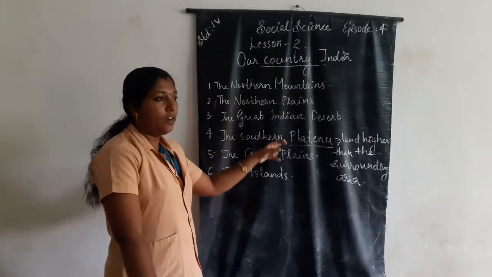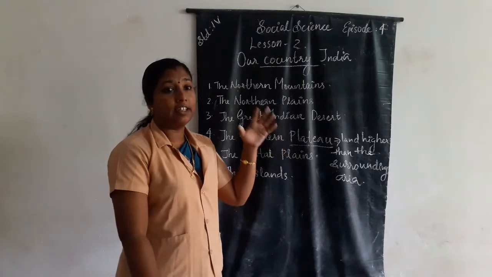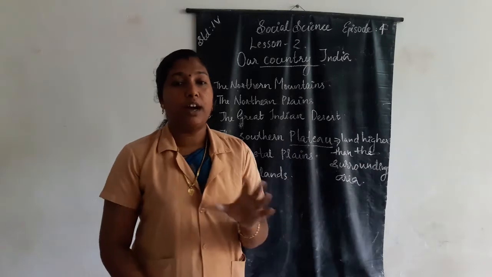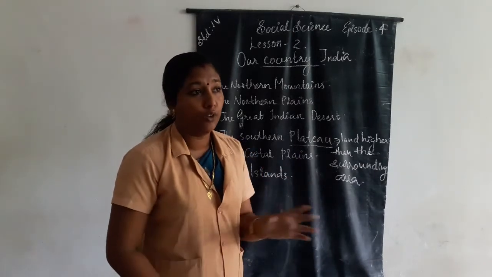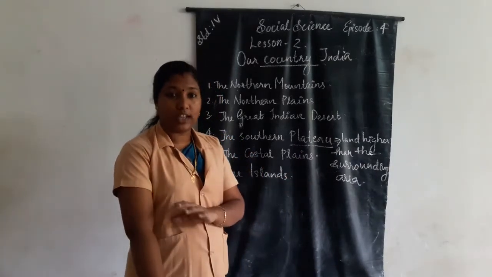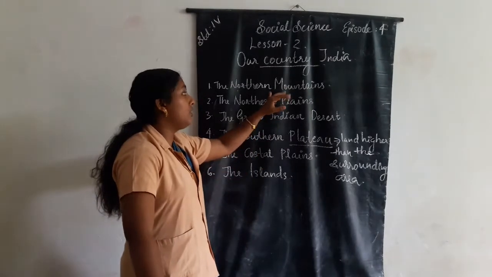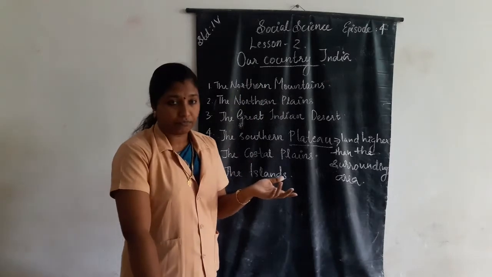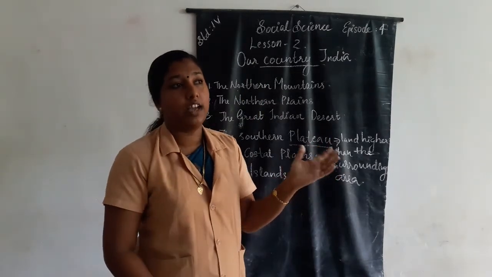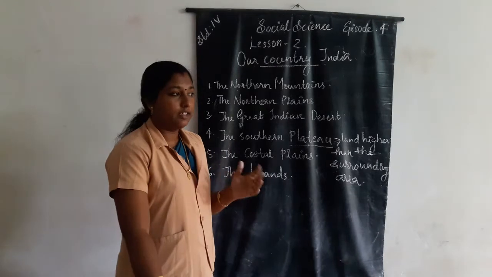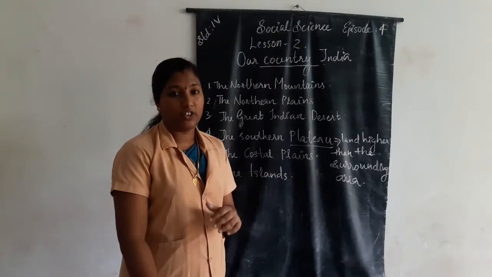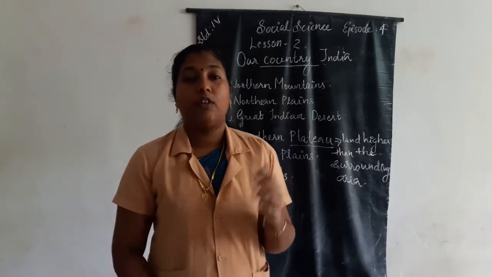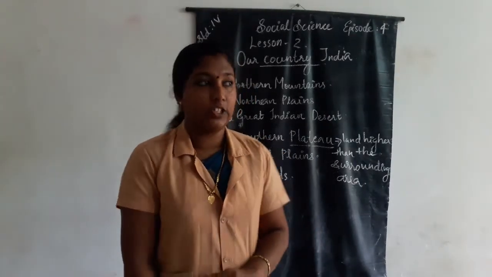The northern mountains in India extend from the north to the northeastern parts of India, and they protect us from the eastern cold winds coming from Central Asia.